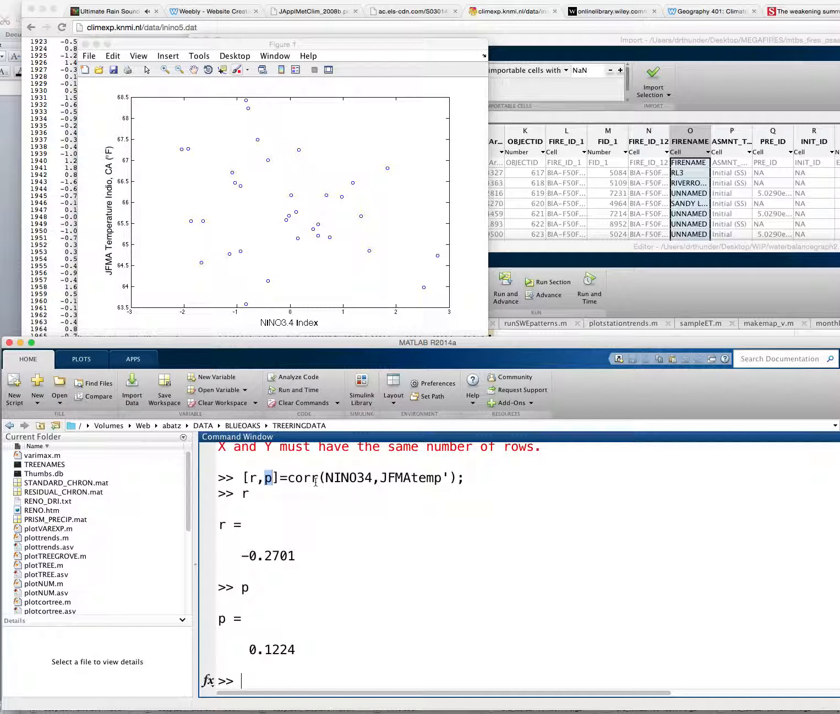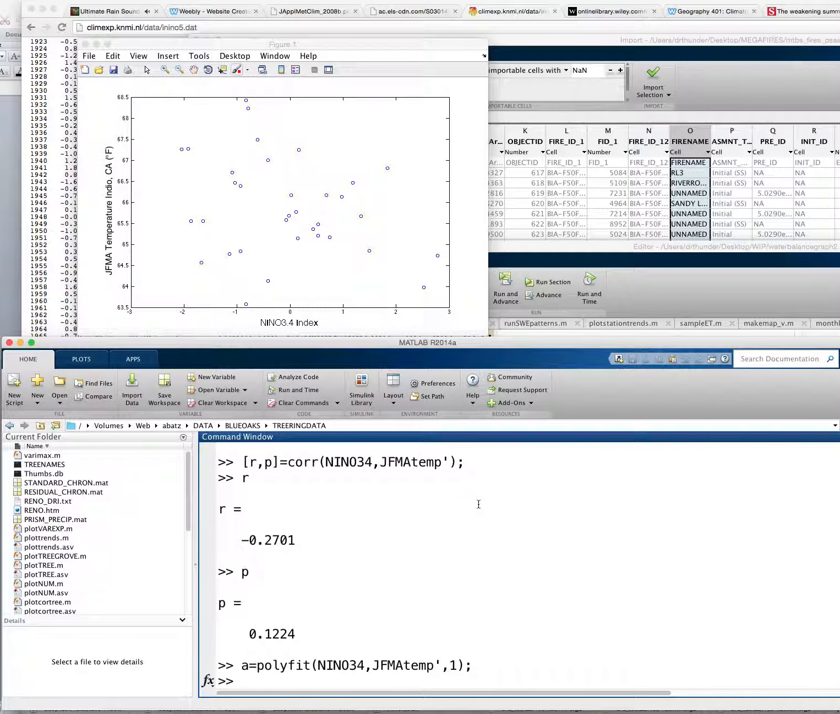And then finally, for the bonus exercise, what we can do is actually build a statistical model of this. So it takes on a very similar form, except here we'll actually be affixing numbers to the relationship. We'll actually be drawing a line through this data. So to do that, I'll use the function polyfit. So this is fitting a polynomial. Nino 3.4, JFMA temp, and we're going to use a polynomial order of 1, which is just a linear fit.